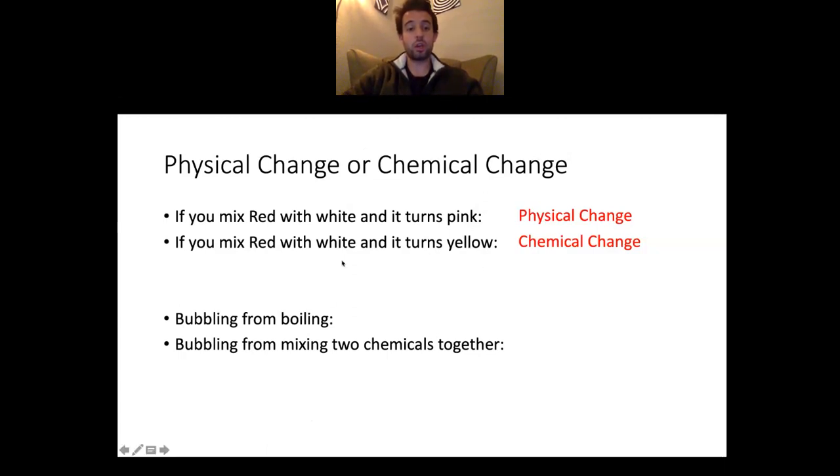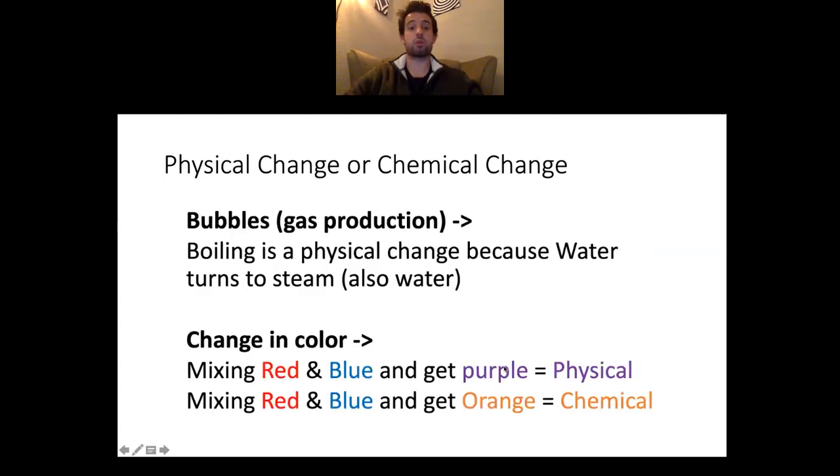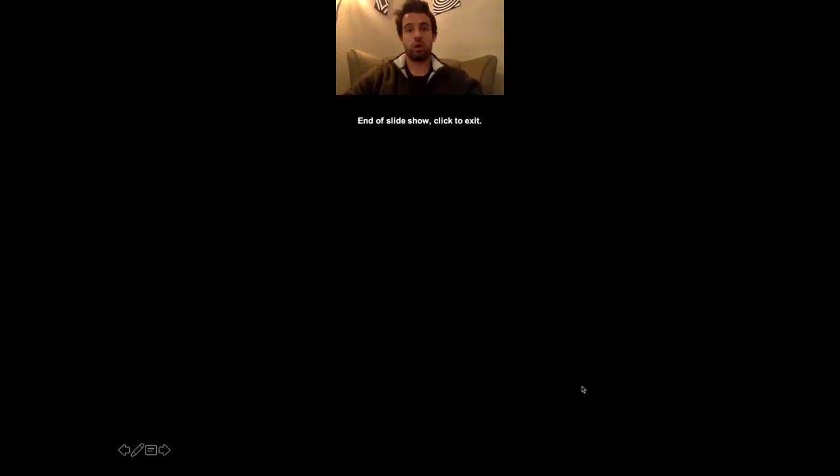Bubbling from boiling versus bubbling from mixing 2 chemicals together. Again, boiling is a physical change. Mixing 2 chemicals together, you don't expect it to boil. That's a chemical change. So boiling is a physical change because water is turned into steam. Steam is the same thing as water. And then change in color, mixing red and blue and getting purple, that's physical. Mixing red and blue together and getting orange, that's chemical.